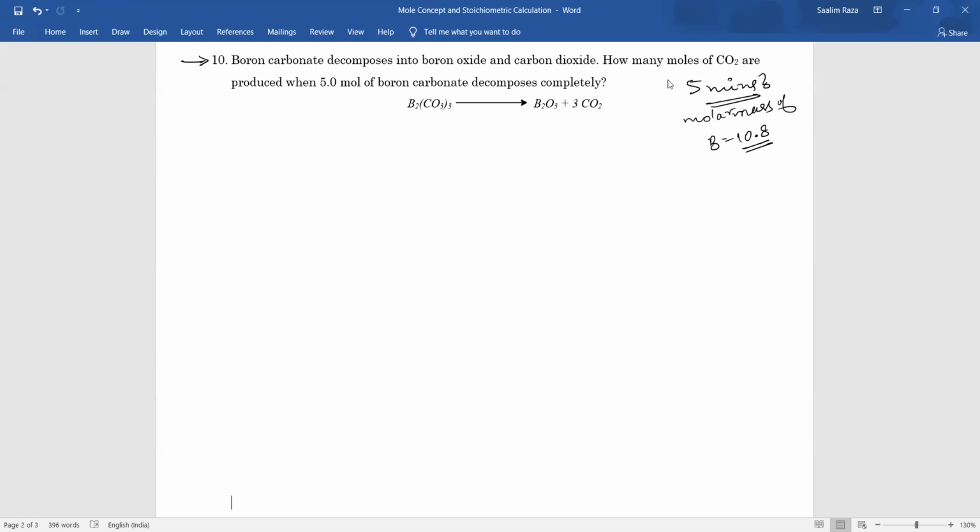Please don't go into mass. Read the question. You just have to deal with moles. They have not asked you about mass or volume or number. Then do it with moles. You don't need any molar mass. Now this question can be done even without lifting the pen, and I will prove it to you after 5 minutes. I will ask someone and they will answer it just verbally.